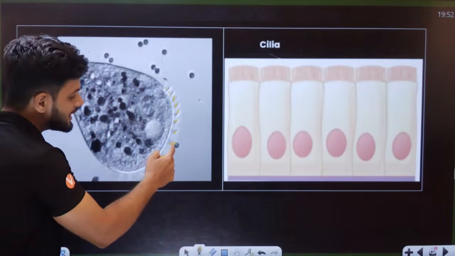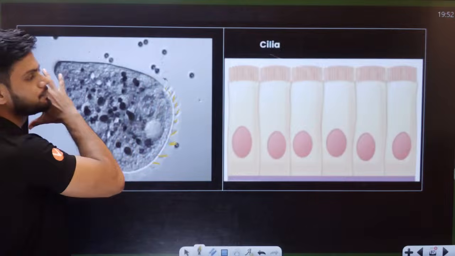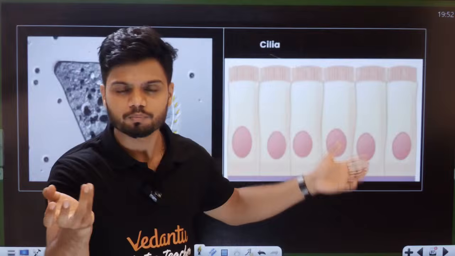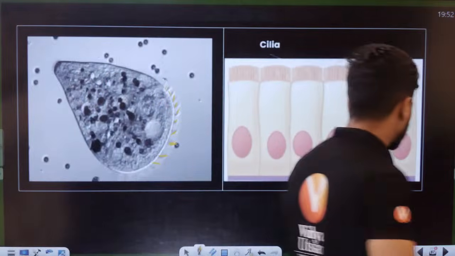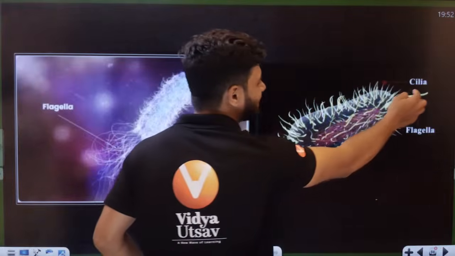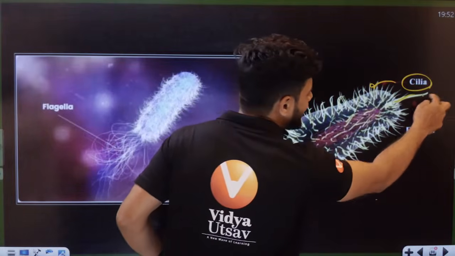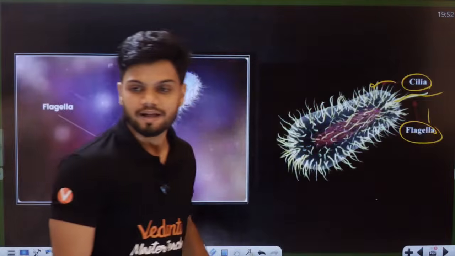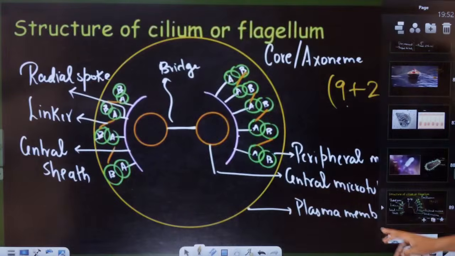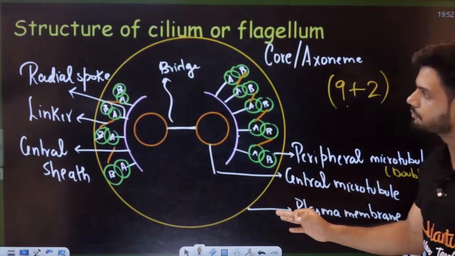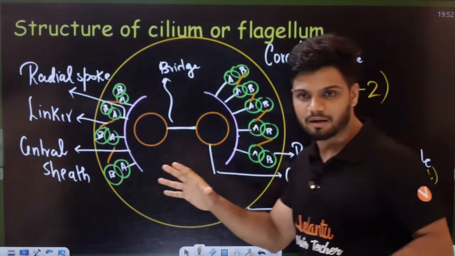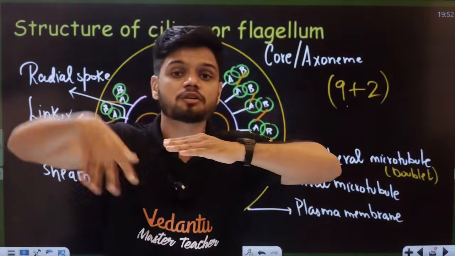So this entire cilia will push the water and this will move. Same thing happens in the case of the movement of the egg through the fallopian tube. Ciliated movement here. Okay, students, see here. Tiny cilia throughout the body, then at the end we have a long flagella. Now students, this is my diagram of cilia or flagellum, right? And this is a diagram of the cross section from the top side.